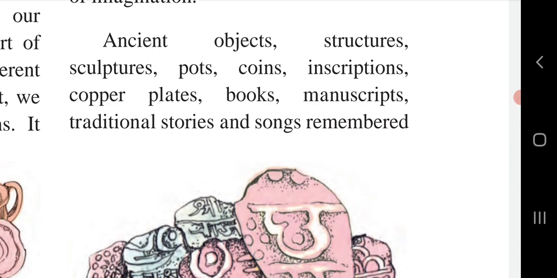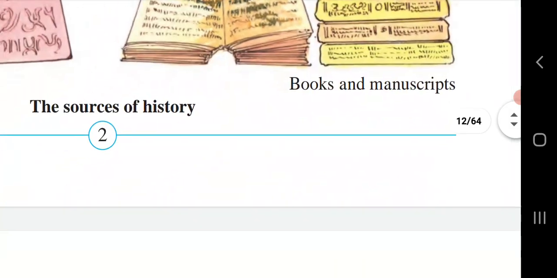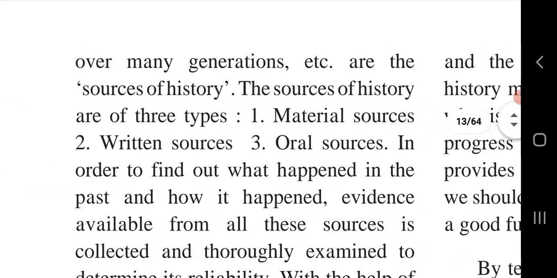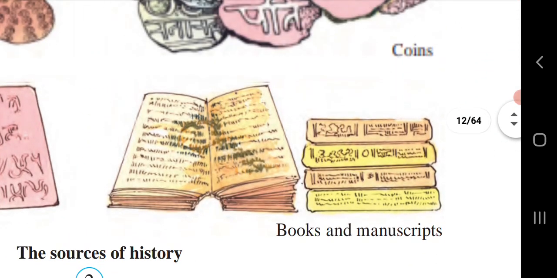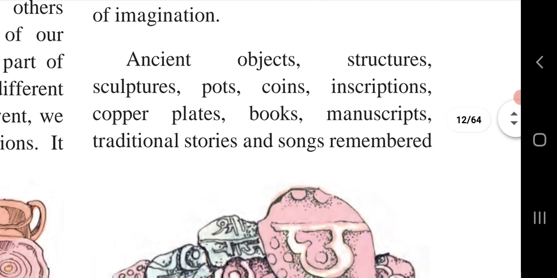Ancient objects, structures, sculptures, pots, coins, inscriptions, copper plates, books, manuscripts, traditional stories and songs remembered over many generations, etc., are the sources of history. So now, which will be the sources of history? They have given you a few examples here.